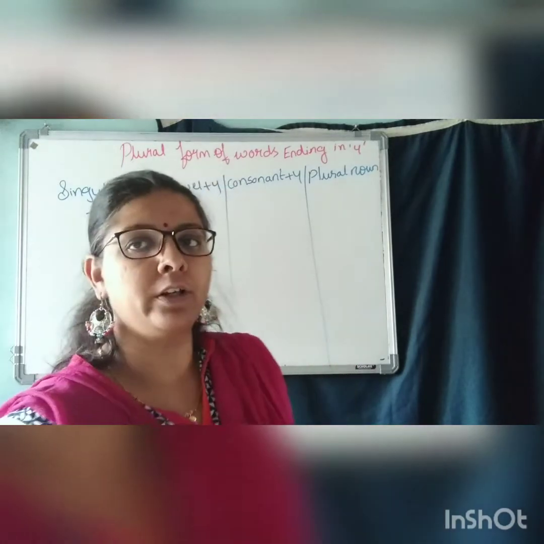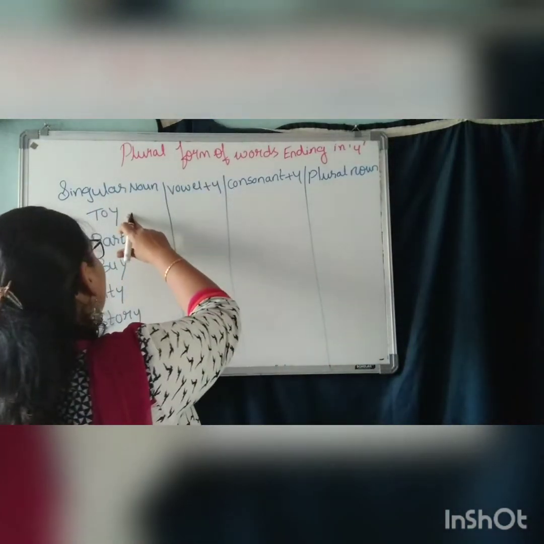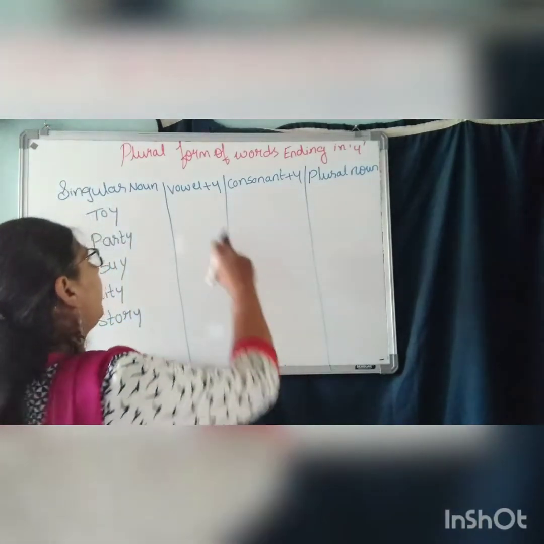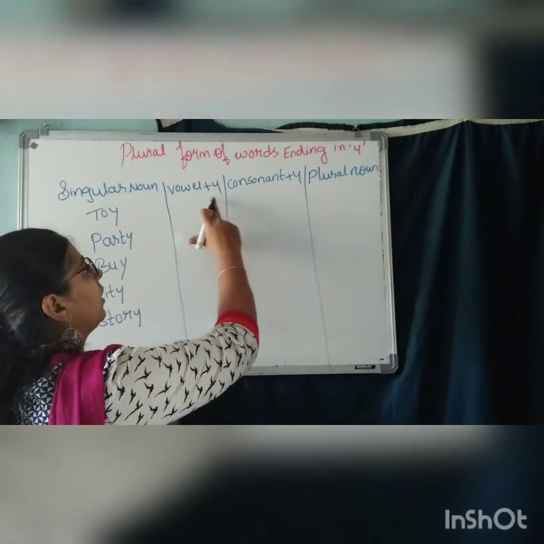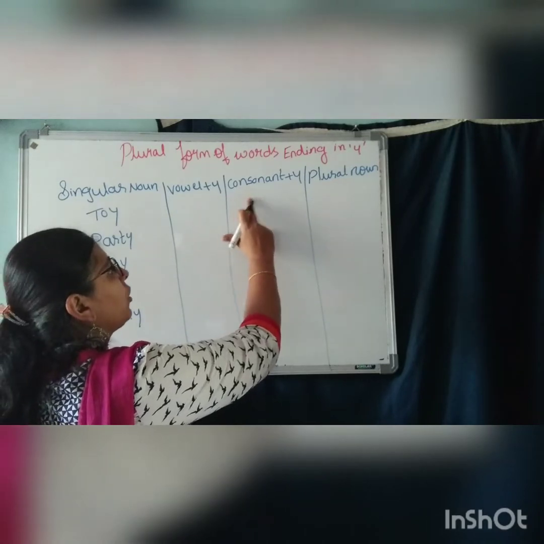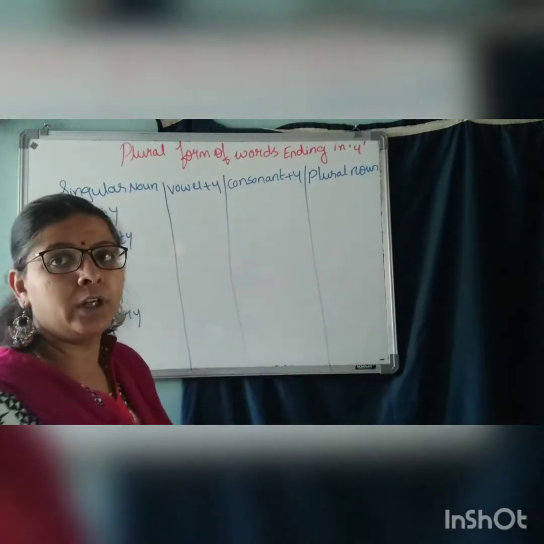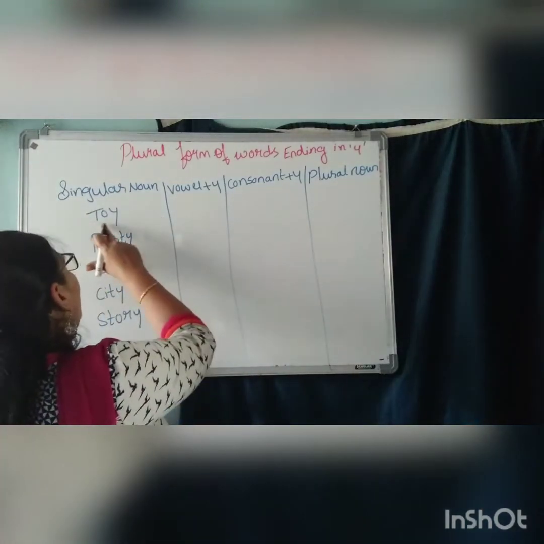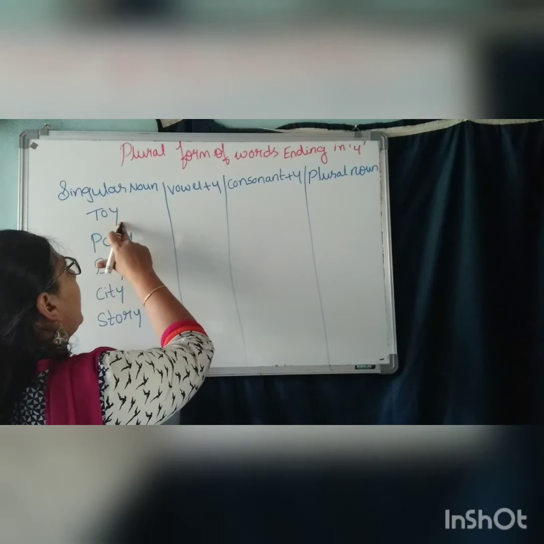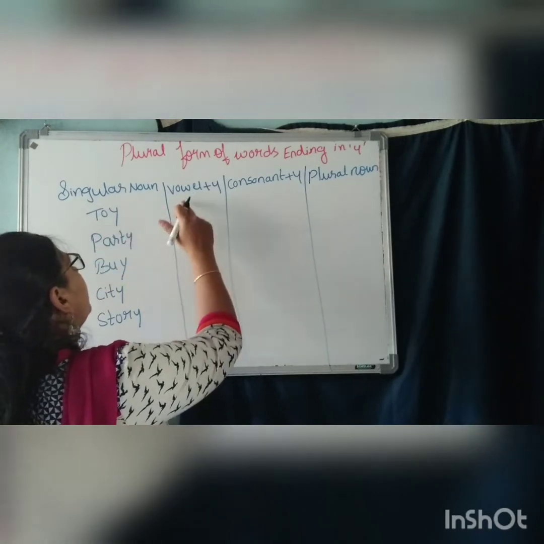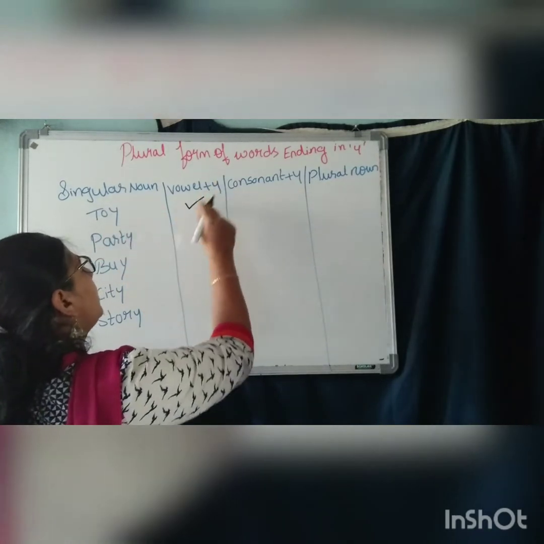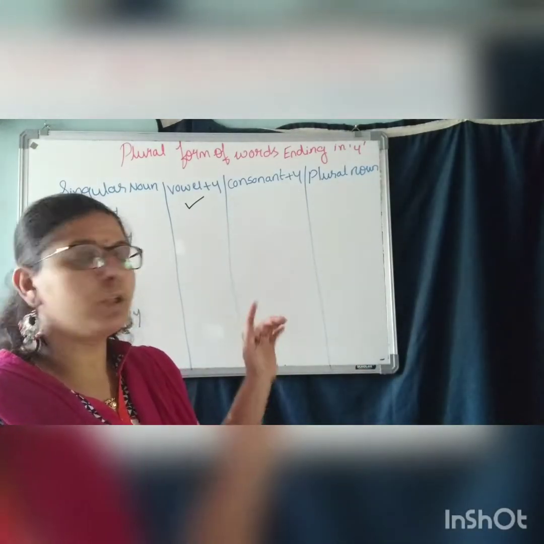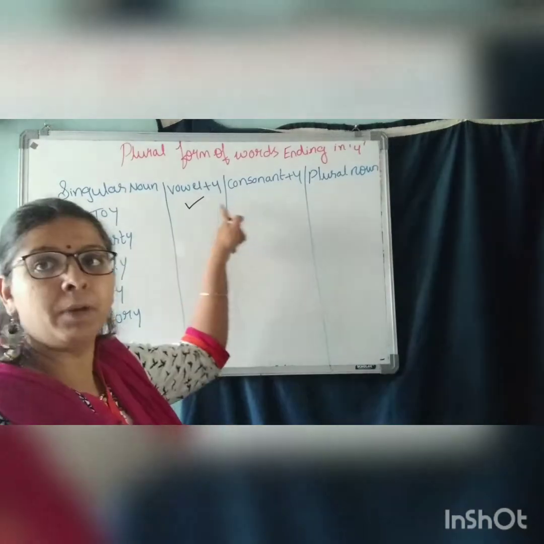Now look at the board, children. Here we have the first word, toy. What is the first word? Toy. So we have to take whether it is vowel plus Y or consonant plus Y. Here you know which are vowels and which are consonants. See here, T-O-Y, toy. Before Y we have a vowel. So this word is vowel plus Y. Understood? Before Y we have a vowel.